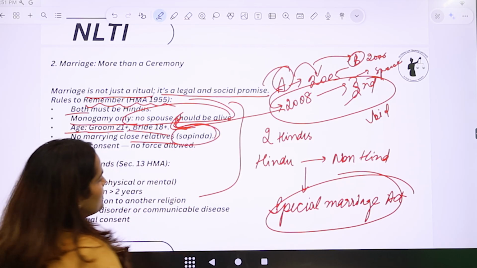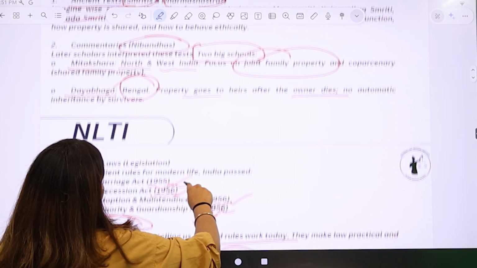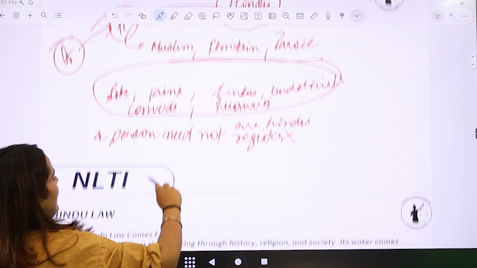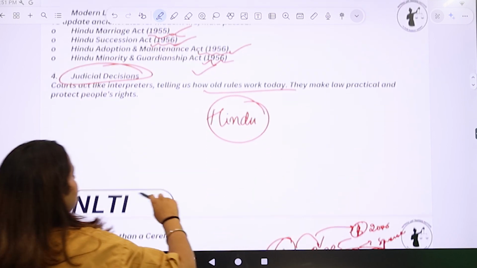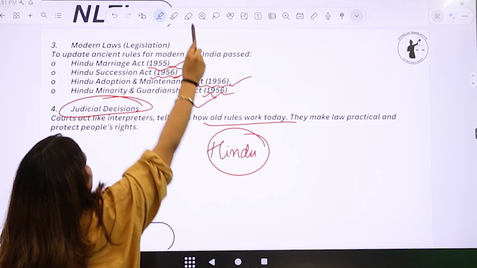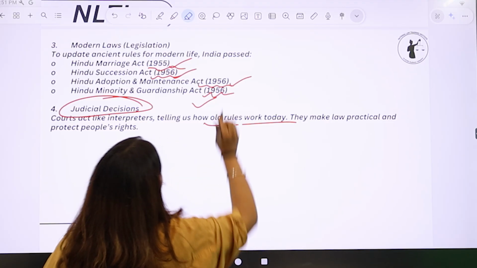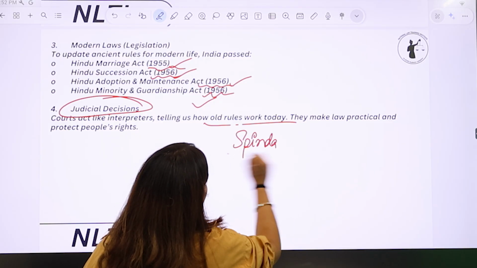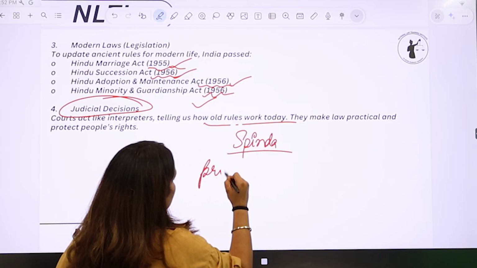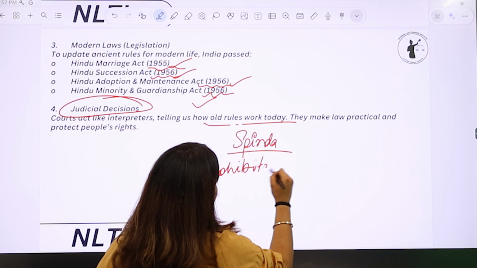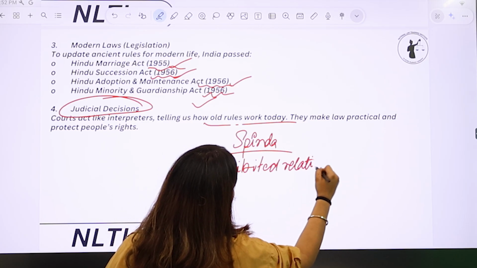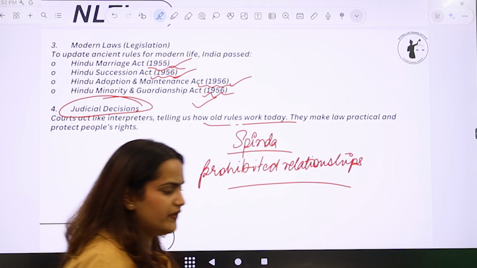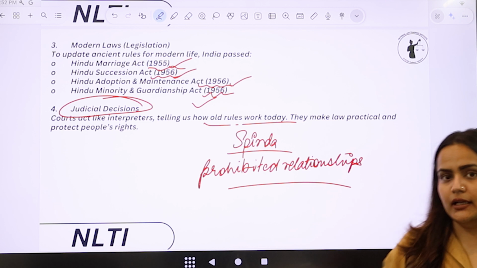Now there is a concept of spinda relations. I'll have to explain spinda relations, right? Now, who all fall under the category of spinda relations? Okay, so I'll explain it here. Spinda क्या होता है? Spinda is nothing but prohibited relationships. Prohibited degree of relationships within which a person cannot get married, right?